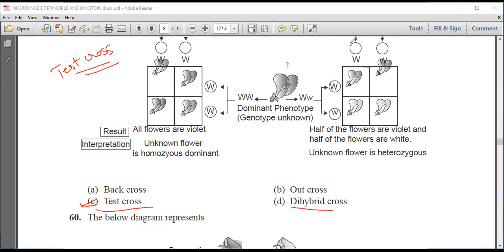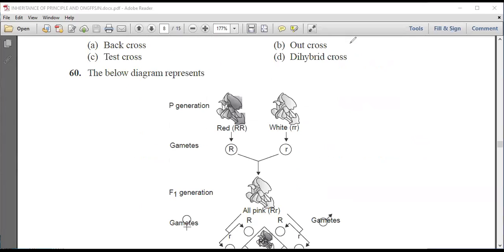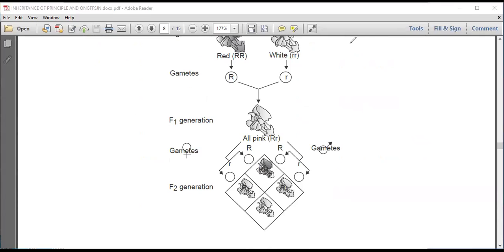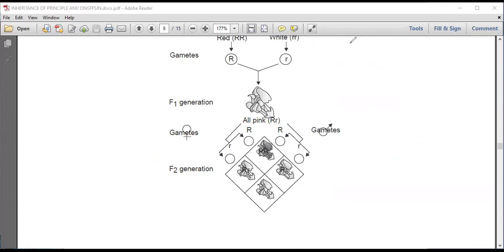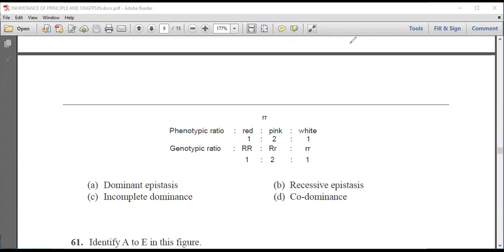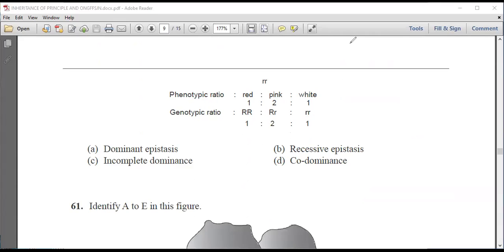Now next question is, the diagram represents a red flower crossed with a white flower and gametes are formed. In F1 generation we are getting pink flowers, and in F2 generation we are getting red, pink and white. This is the phenotypic ratio, that is red, pink and white is 1:2:1, and this is the genotypic ratio 1:2:1.